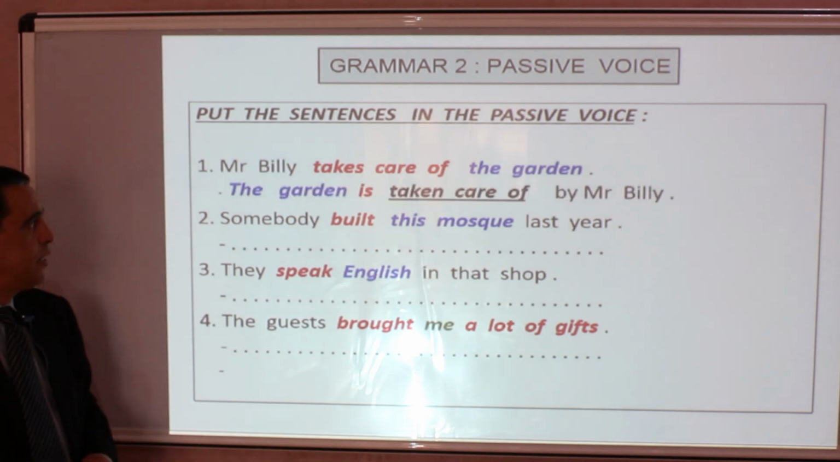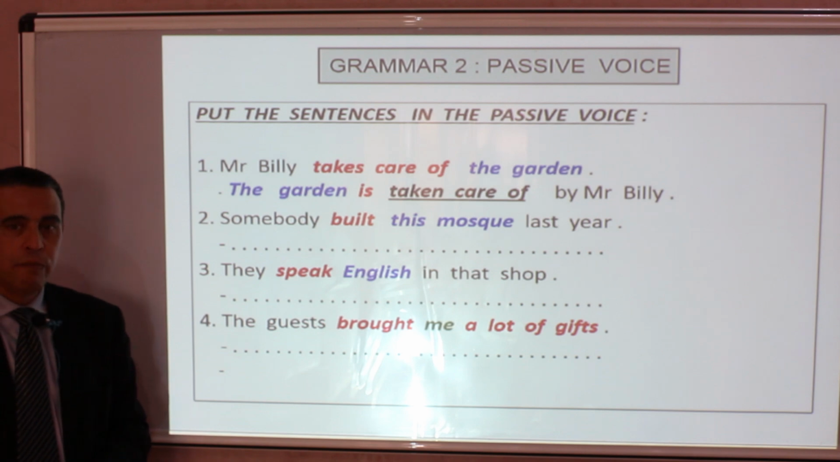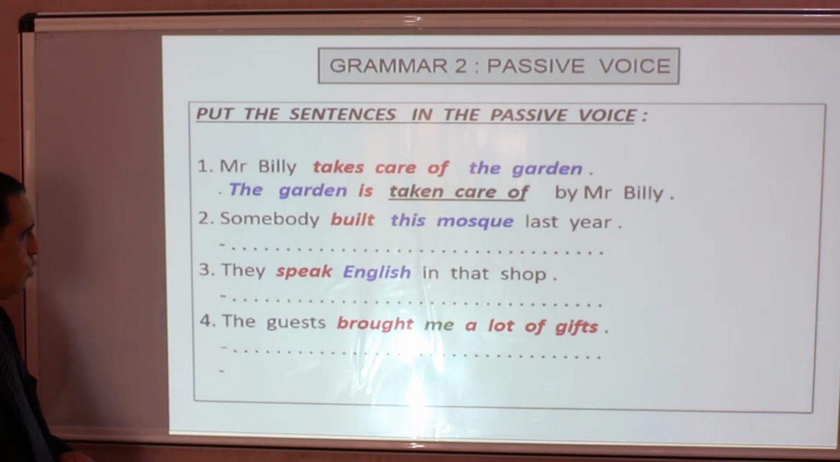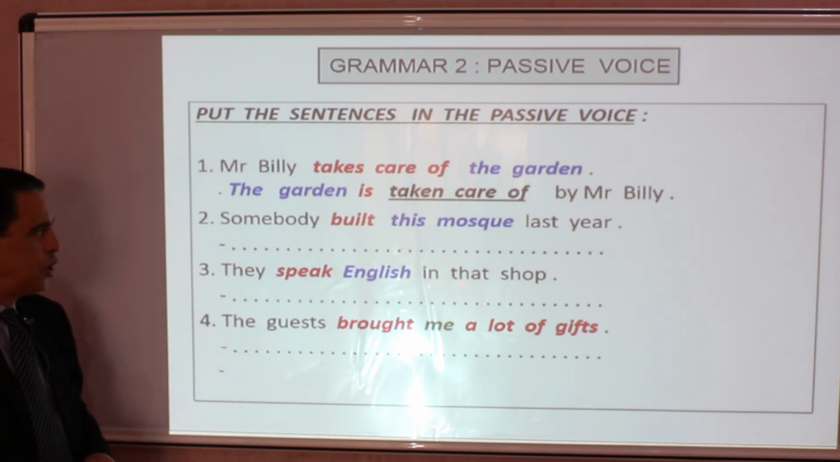So the garden is taken care of by Mr. Billy. 2, somebody built this mosque last year. We begin with this mosque, and built is in the past, so we put the verb to be in the past, plus built in past participle.